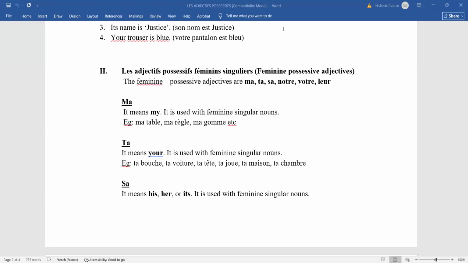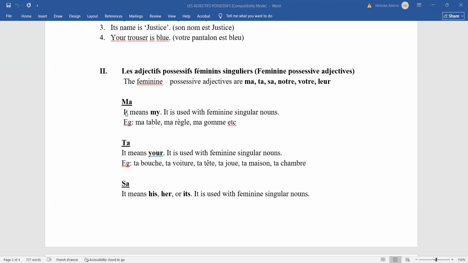So if mon, ton, son can also be used for feminine singular nouns starting with a vowel, then it means that automatically ma, ta, sa will be used only when the feminine singular noun starts with a consonant. Right? So if you look at the examples we'll be seeing, they are all feminine singular nouns starting with a consonant. So ma will mean my, and it is used for feminine singular nouns starting with a consonant. So I can say ma table to mean my table. Ma règle, my ruler. There are so many feminine singular nouns starting with a consonant. You can look for them.